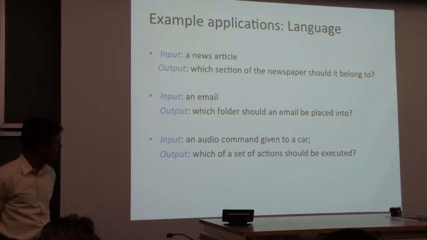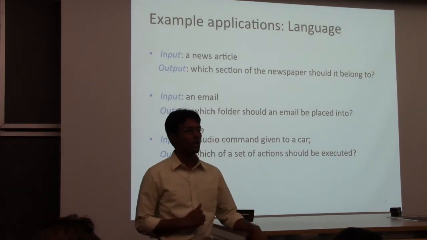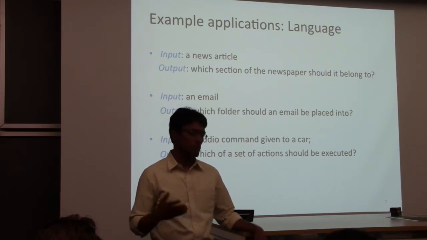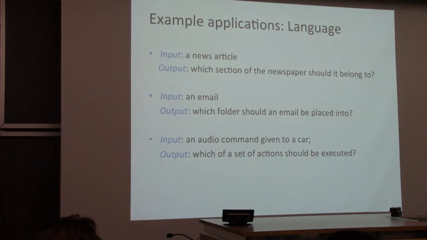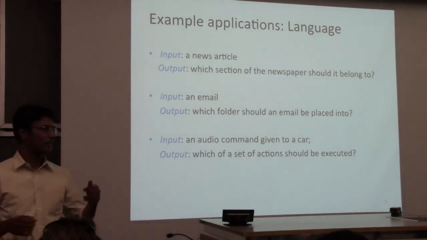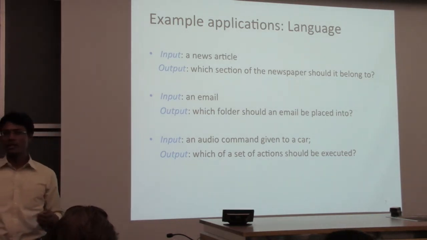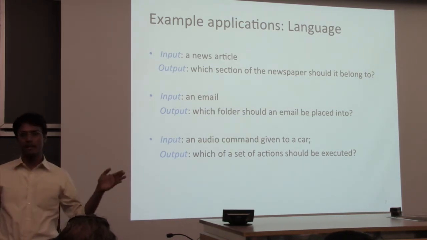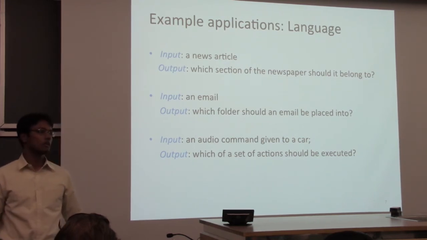This is kind of a cool thing which I recently realized Honda is starting to push out into practice: speaking to your car. And the car should be able to identify what to do. But typically, if you think about it, a car does only 200 different things. It turns on the DVD player. No, there are no DVD players. It turns on the radio, or turns off the radio, increases the air conditioning, and such things. So any input that comes in should map to one of the finite set of things the car can do. So you can frame that problem also as multi-class classification.